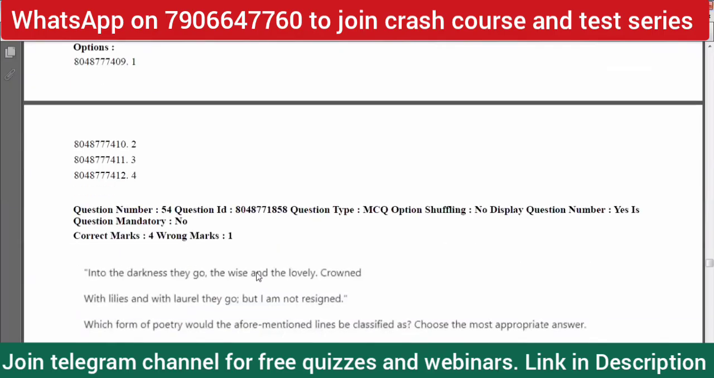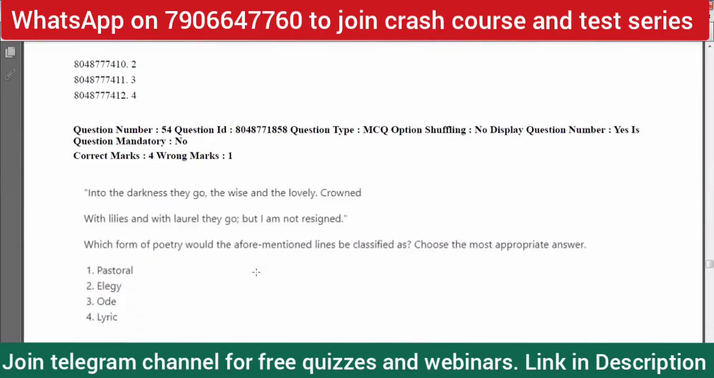next question is, into the darkness they go, the wise and the lovely, crowned with lilies and the laurel they go, but I am not resigned. Which form of poetry would the aforementioned lines be classified as? Choose the most appropriate answer, right? So into the darkness they go, the wise and lovely, crowned with lilies and laurel they go, but I am not resigned. I mean, we don't have any clear proof of whether it's an ode or not, lyric or not, we don't.